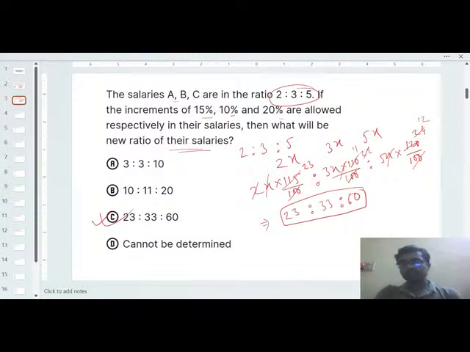Hope you have clearly understood how to solve it. It is very easy, that is the ratio. For ratio type questions, you have to take one constant or one variable, that is x or k, whatever, and then follow the question. As I have followed here the increments, so 2x into 115 divided by 100, likewise.